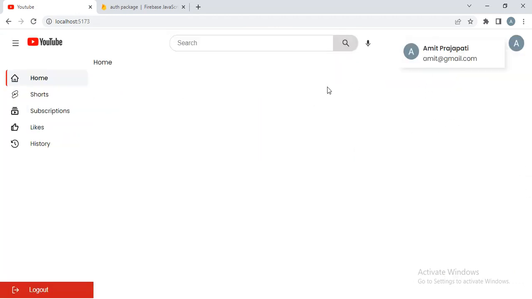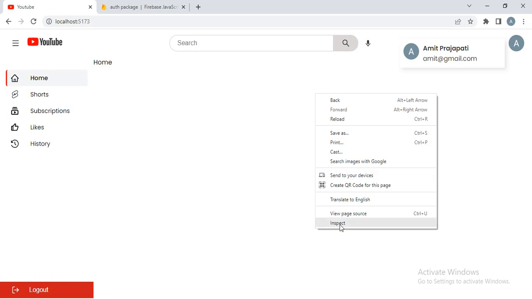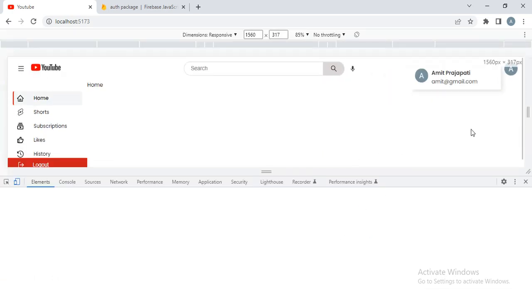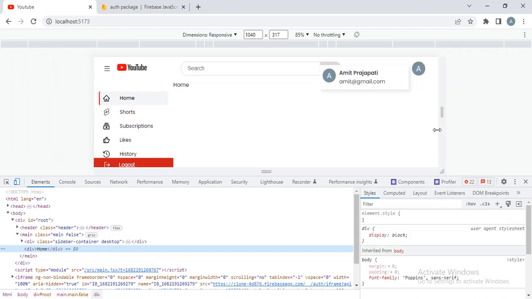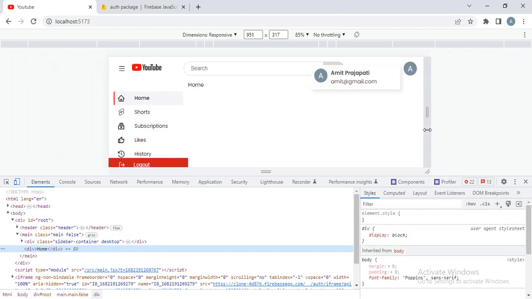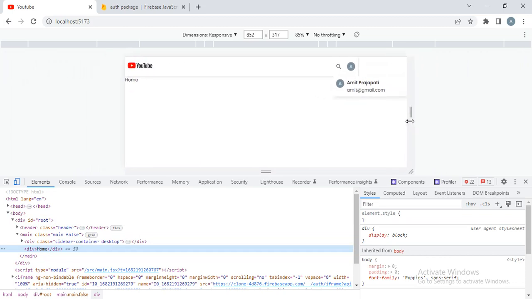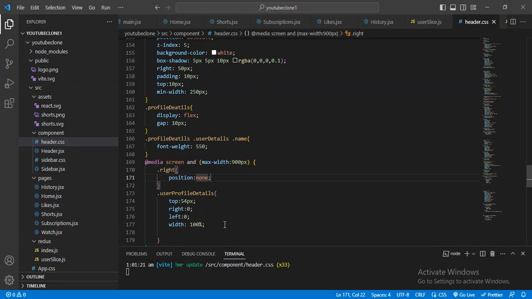It will display like that. Okay, it will go like that, but I don't want it like that.